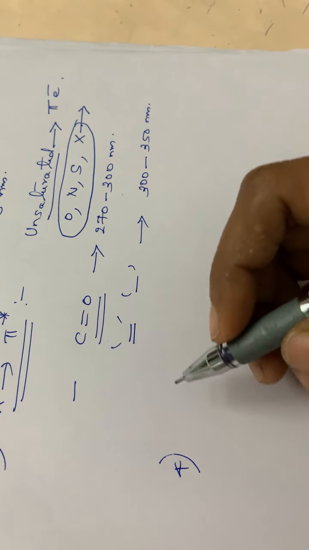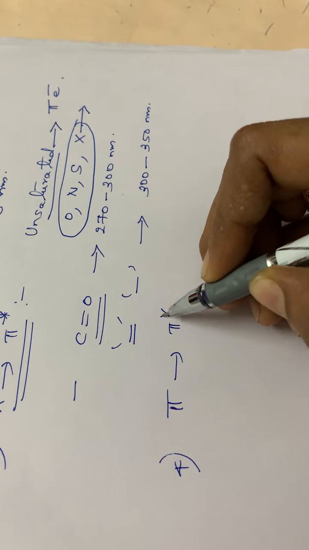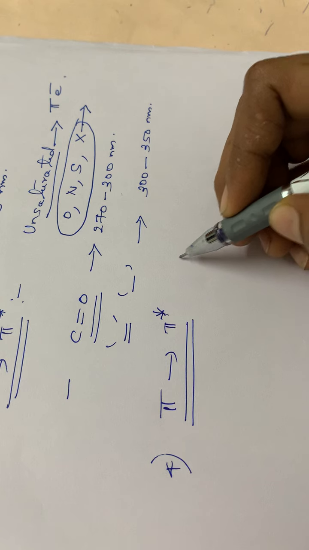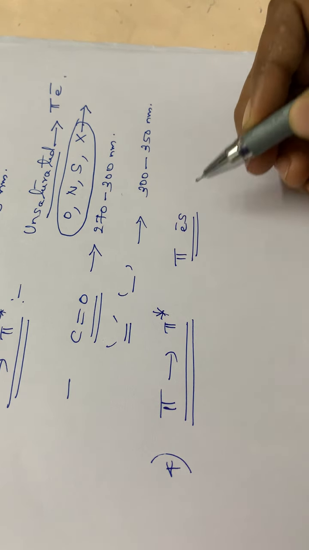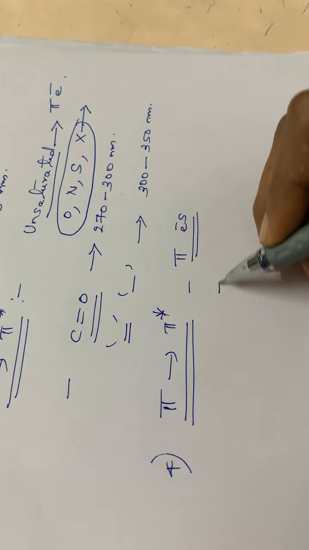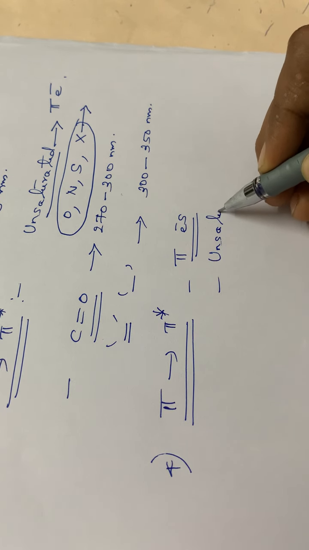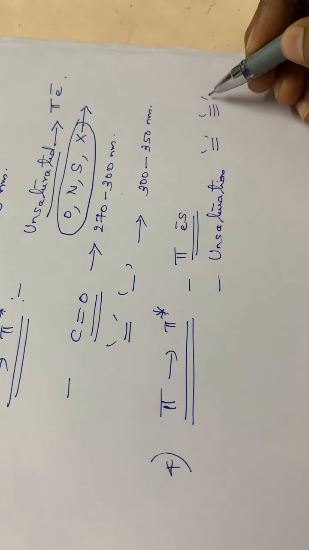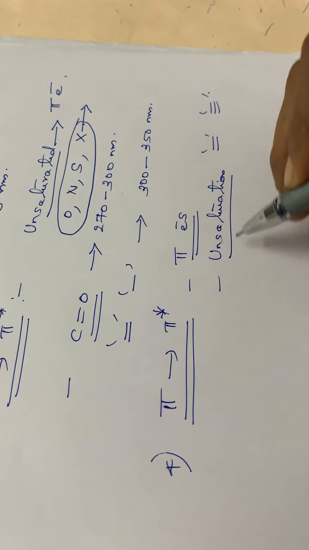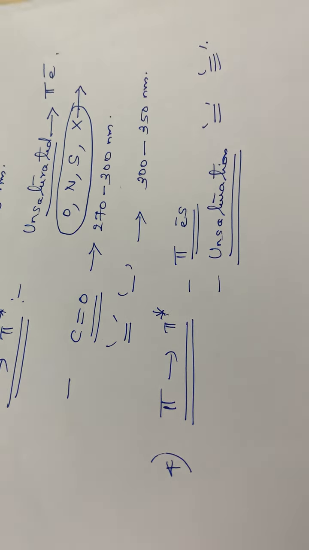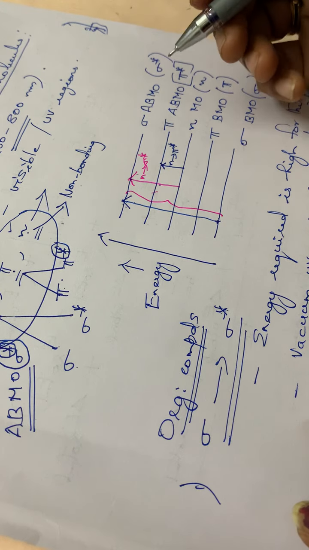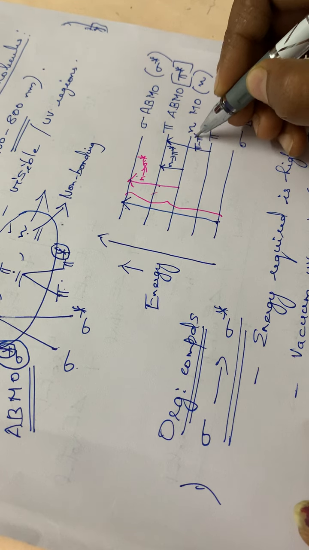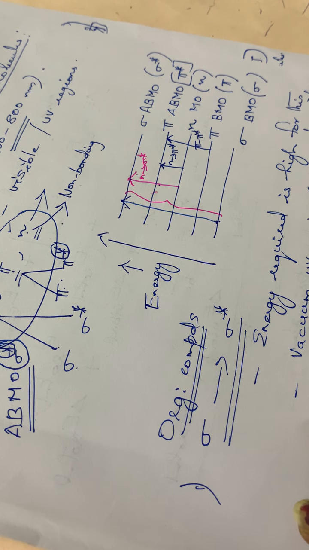Then the next one, the fourth case, that is the pi to pi star transition. See, pi to pi star transition will occur in molecules having pi electrons. Here also, unsaturation is an essential factor. Unsaturation means it should have a double bond or a triple bond, isn't it? So for molecules having unsaturation, this type of transition is possible. Pi to pi star means the transition will be like this, from pi to pi star. Okay, pi to pi star transition.